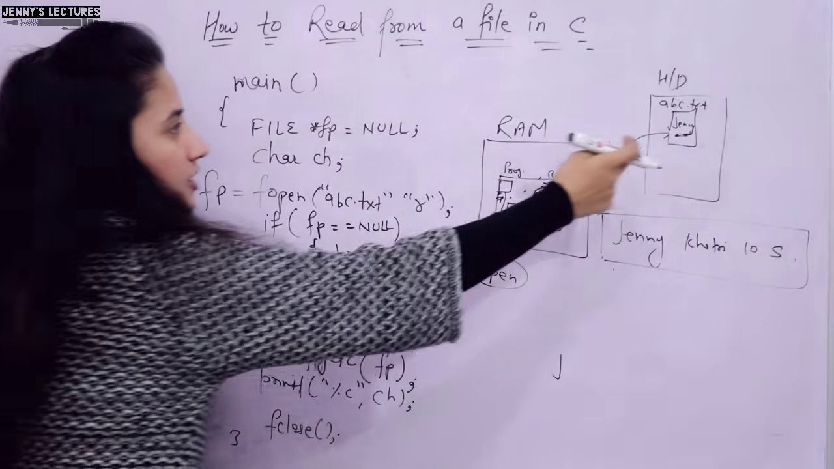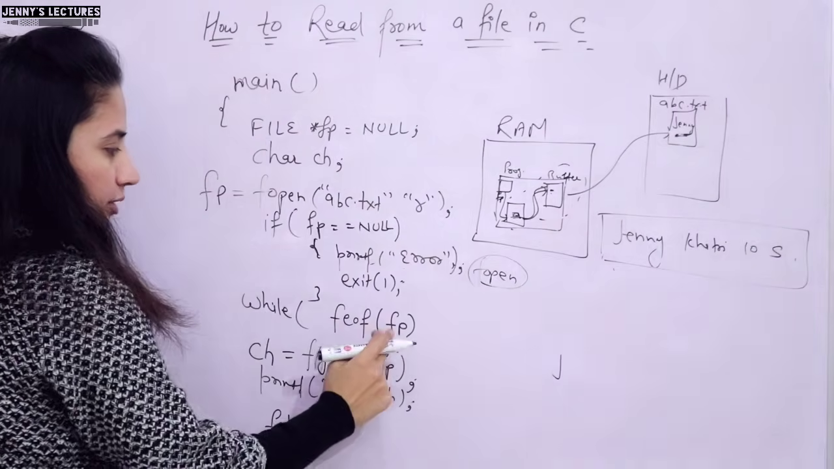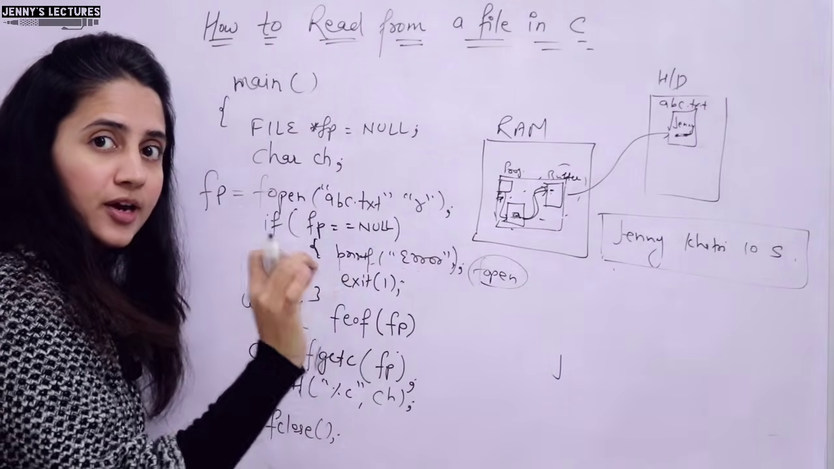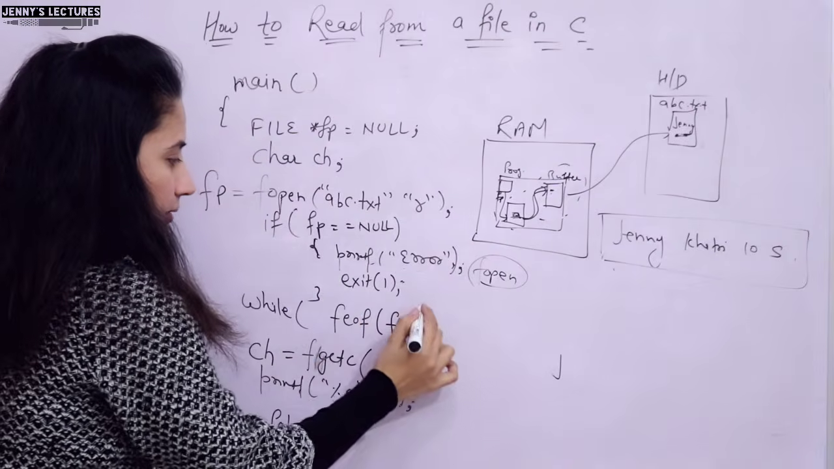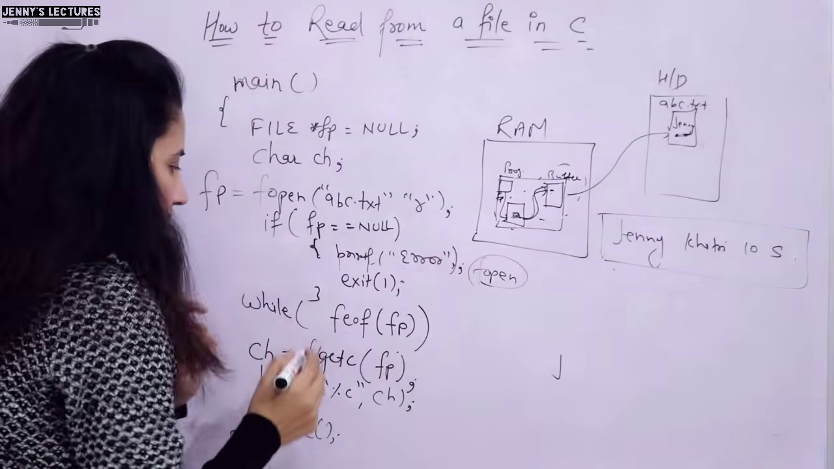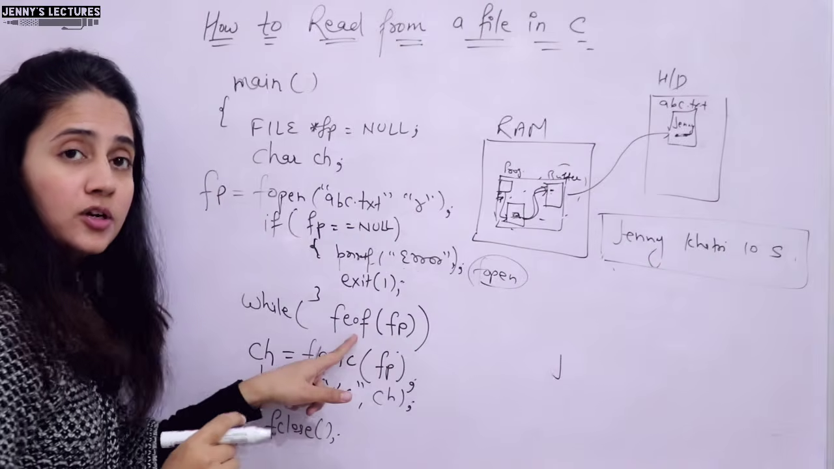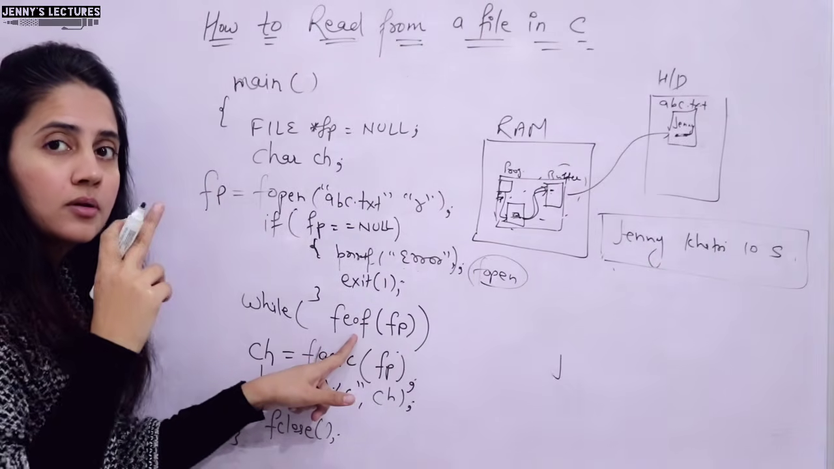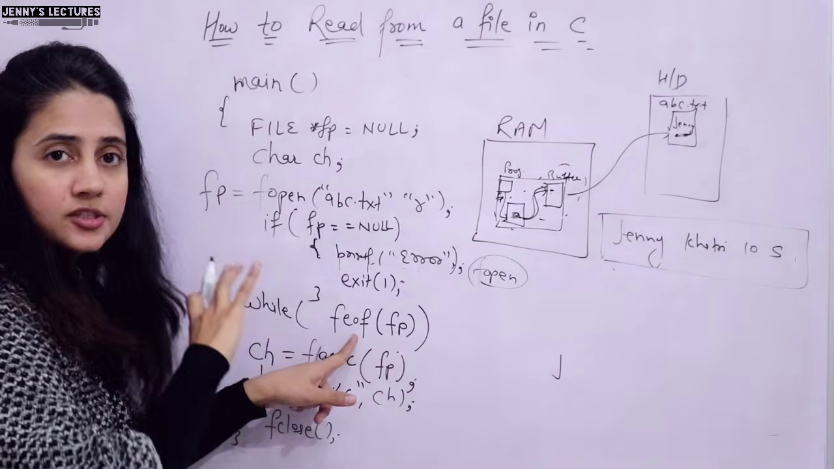fp, means this file, and this file is pointed by this pointer, so just pass the file pointer, fp, right? But this is not the correct syntax. See, this feof function will return false if this is not end of file.